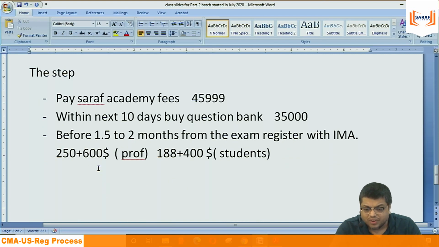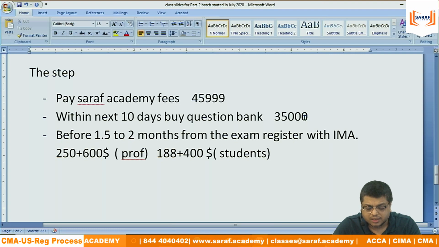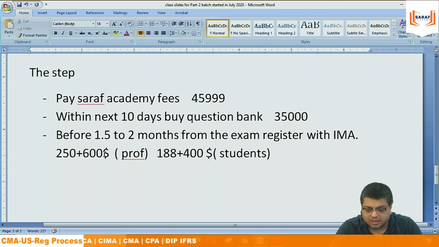So if we consider $850 at 75 INR per dollar, for an Indian student, then 850 into 75 will give you around 60 to 70,000. And if you reduce the 35,000 to 2022, if you go for Hawk, then this will increase. Ultimately it is the same thing. It doesn't matter whether I am considering the Wiley question bank or anything else. 46 plus 35 comes to 81, and then around 60 to 70,000 is added.